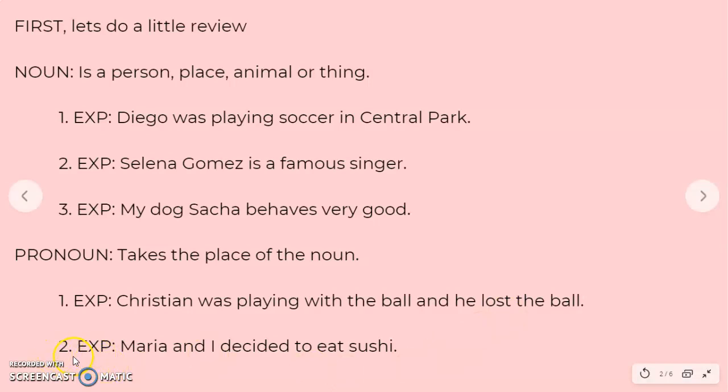Let's go to sentence number 2. Maria and I decided to eat sushi. We have Maria and I. We could change it to we. We decided to eat sushi. Maria and I decided to eat sushi. Okay?